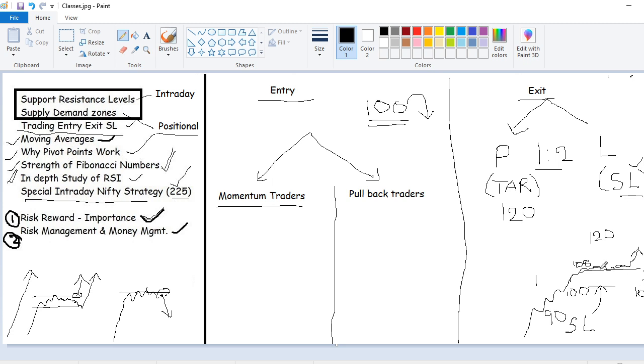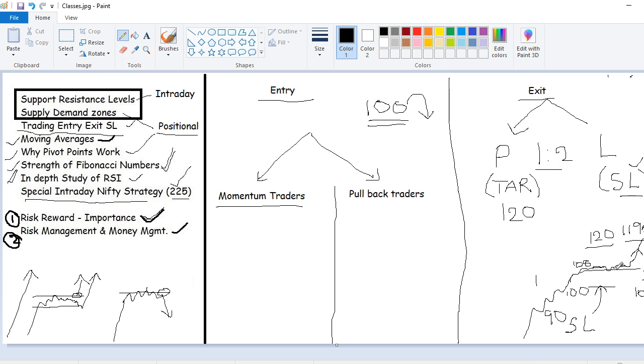Okay, now let's go back to the trailing SL. This 107 or 106.85, you can use it as the trailing SL, and then it goes up, and it may hit 119. Now I'll do one more thing. If 120 is my target, then I'll try to book at 119.5 only, because everybody knows that, right? Everybody can see the chart and everybody will be waiting at 120. I don't want to go with the mass, so I'll book a little bit early, 20 paisa, 30 paisa early, and I'll exit the position.